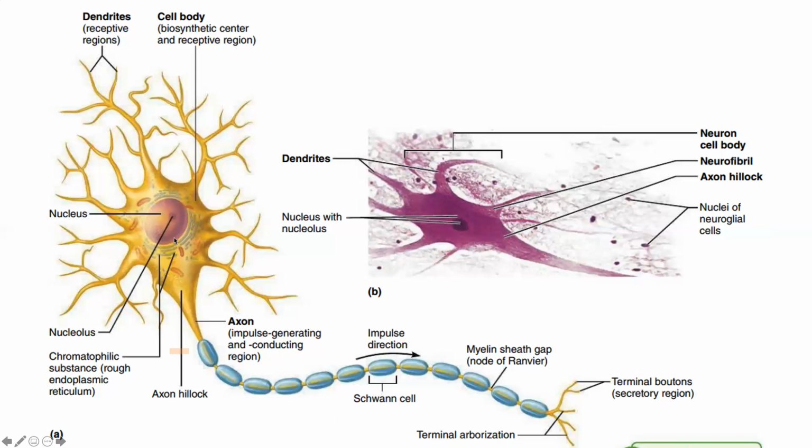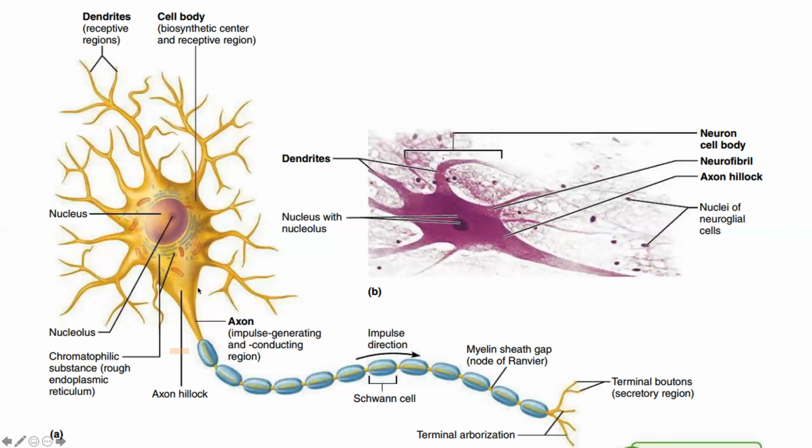And this is important: when a neuron dies, the nucleus will become small and move to a little corner. Dendrites act as a receptive region. Their job is to sense the changes in the environment and bring those signals to the cell body.